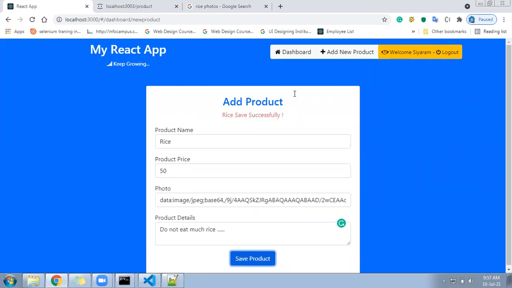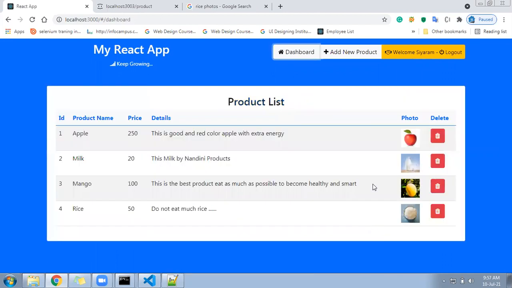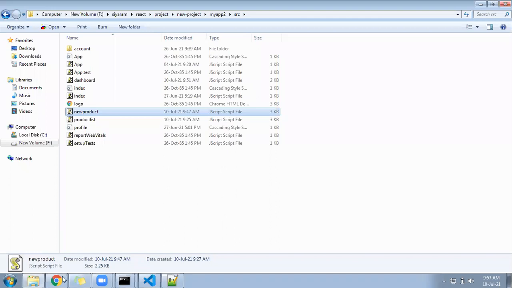Okay, so rice saved successfully. Go to the dashboard. It is showing the rice. So hope it is coming. I will share the file again. New product page. Go on to your chat.